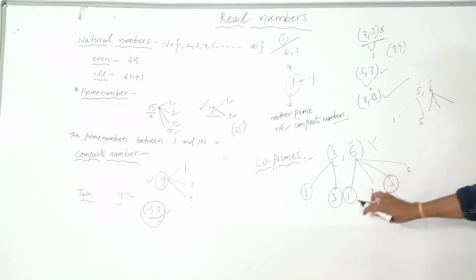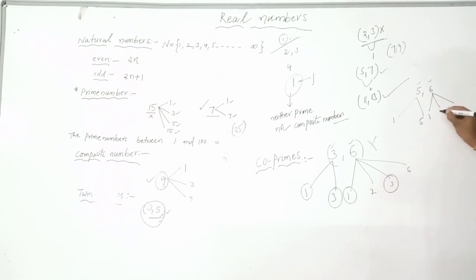We have already discussed: 1, 2, 3, 6. So what are the common factors for 5 and 6? Only 1. 1 is the only common factor for 5 and 6. Then we say 5 comma 6 are co-primes.